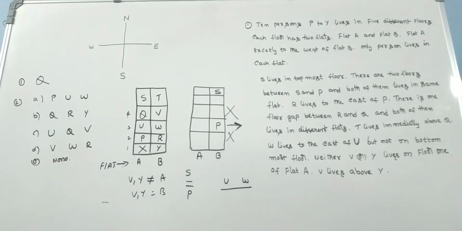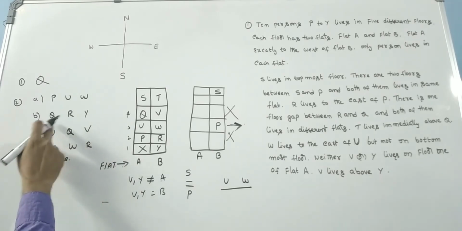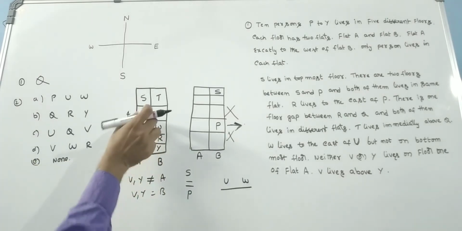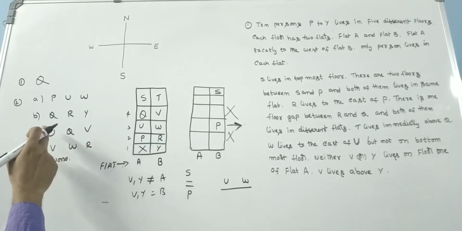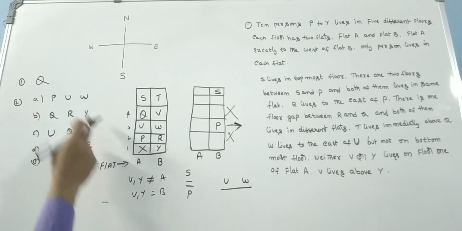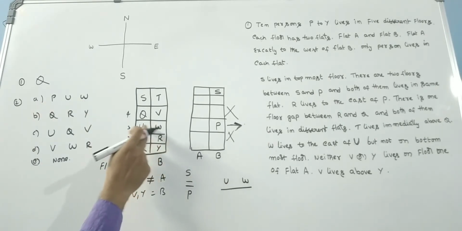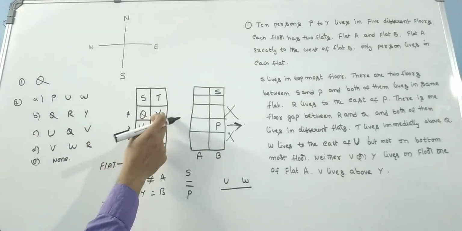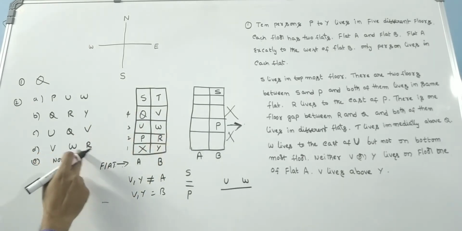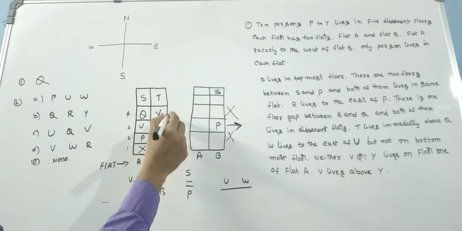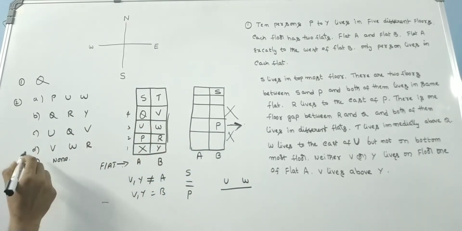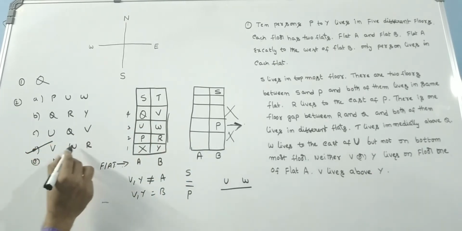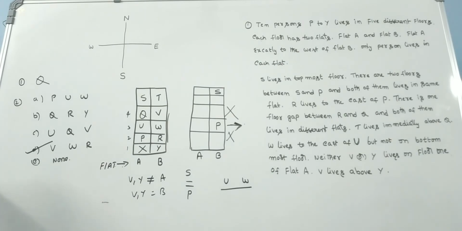What he has asked is who among the following live in the same flat number. Q R Y live in different flat numbers. P U W, different flat numbers. U Q V, different flat numbers. V W R, same flat number. So the answer is V W R, living in the same flat.